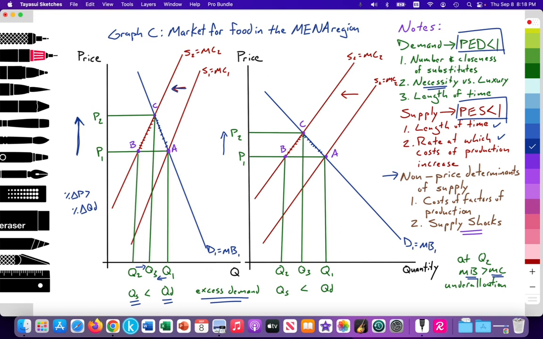So the quantity demanded decreases from point A to point C, or from Q1 to Q3, until there's an equilibrium established where S2 equals D1 at point C, providing a new equilibrium competitive price of P2 and new equilibrium quantity at Q3. All right. And with that, I have answered this question.